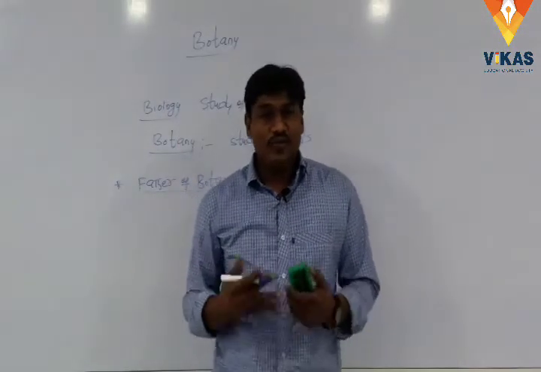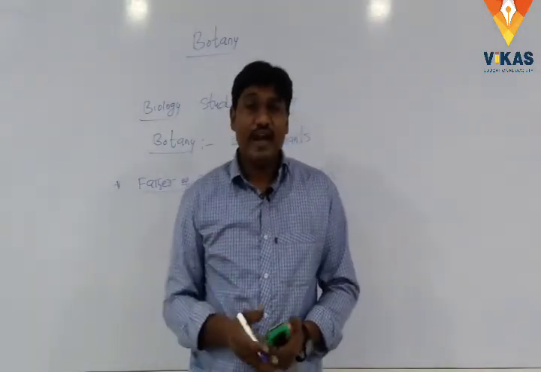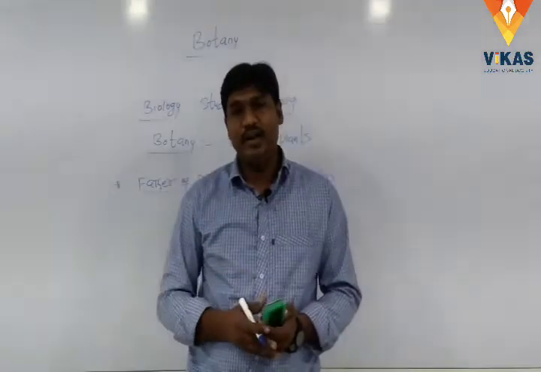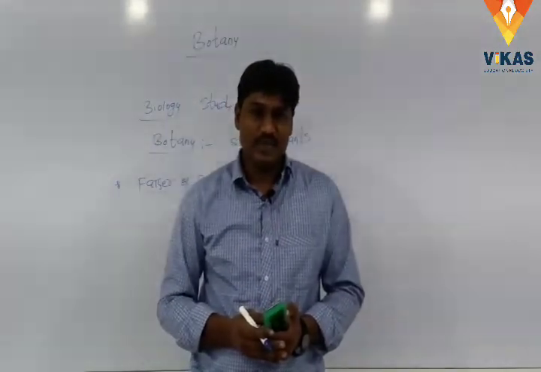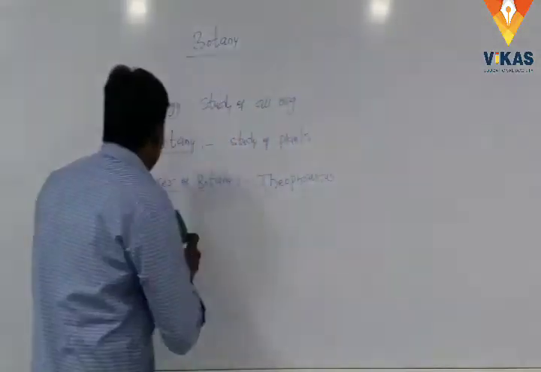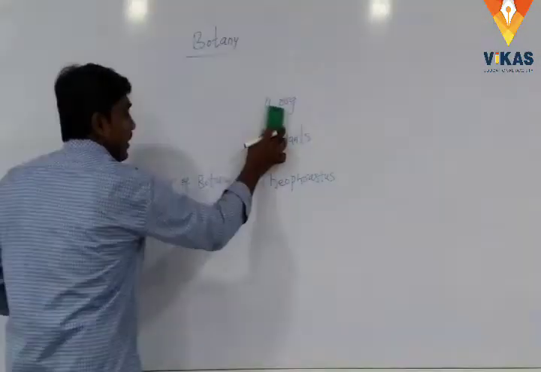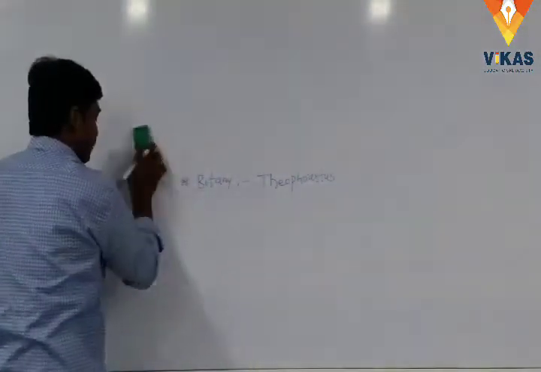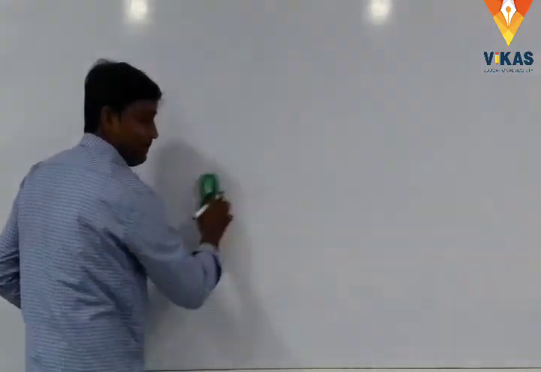So now we will discuss the content of the topics you have studied in intermediate. Okay, we will go through the index of first year botany.